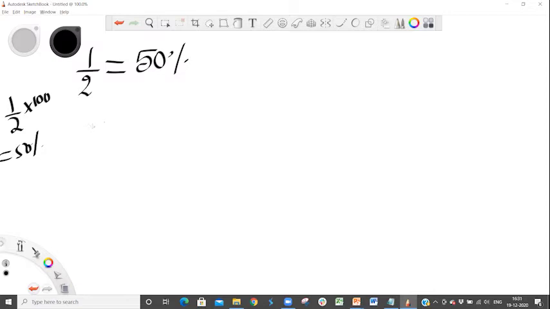and shift to the whiteboard again. So if I try to express half as a percentage, people, what is half as a percentage? 50%, right? So if I want to convert a fraction to a percentage, what do I have to do? I just have to take the fraction and multiply it with 100 to get a corresponding percentage value, right? So 1 by 4 would be 1 by 4 into 100, that is 25%, right?